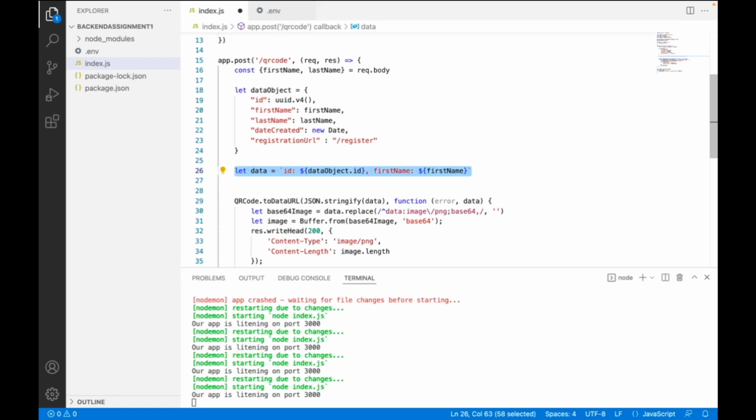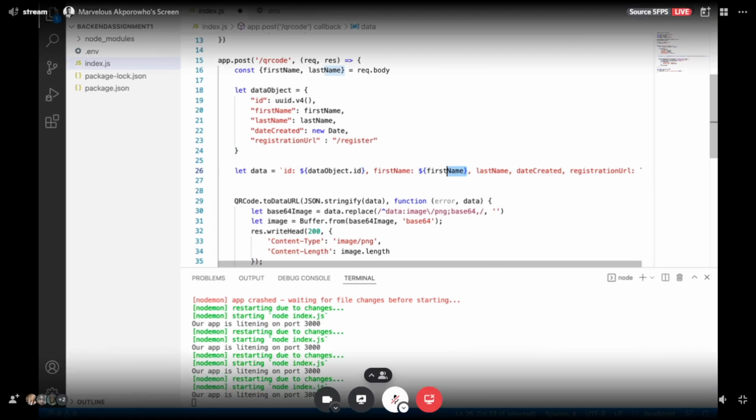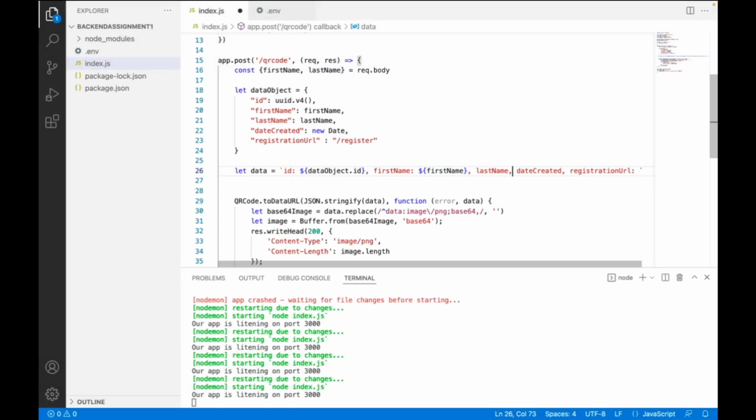It's more like, okay, let's do it so we can have well presented data. So we have last name, date created, and registration URL. Last name, we have date created, we have registration URL, and of course, we just have to pick this straight in here. Date created.